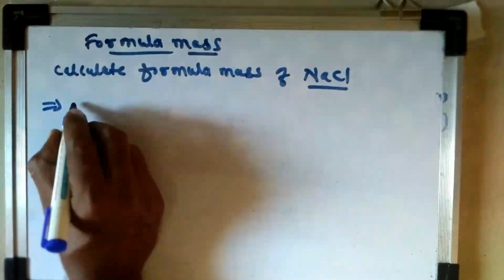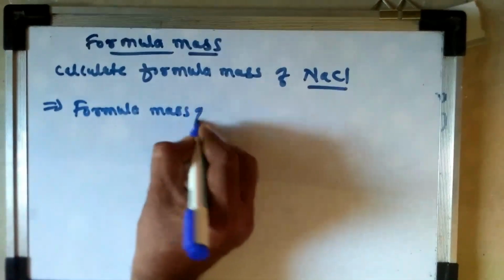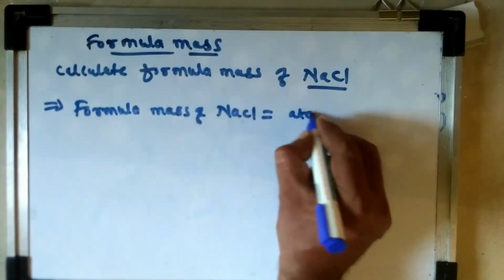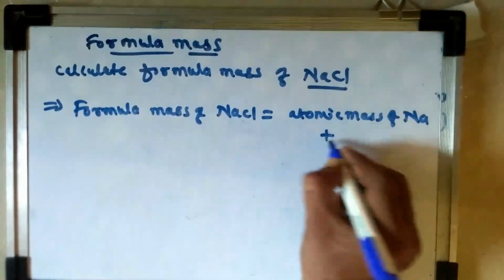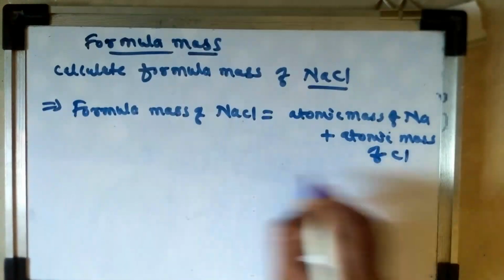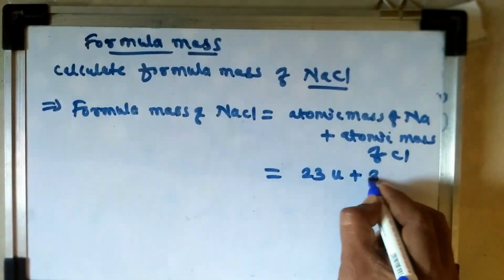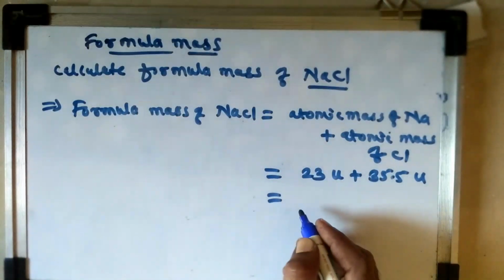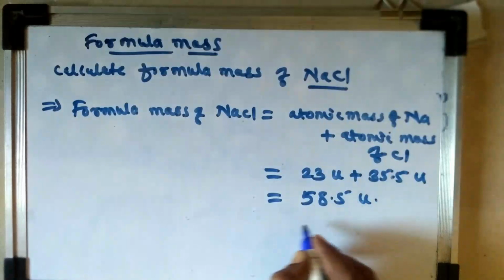Therefore, the formula mass of NaCl is equal to the atomic mass of sodium plus the atomic mass of Cl, that is 23 unified plus 35.5, which is equal to 58.5 unified.